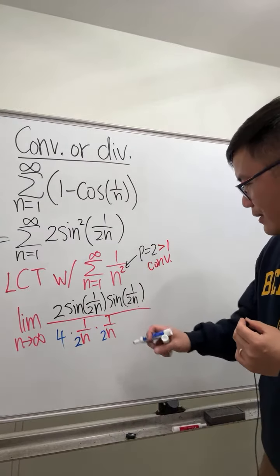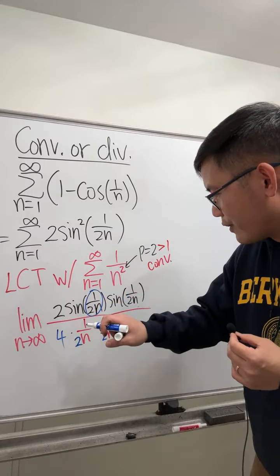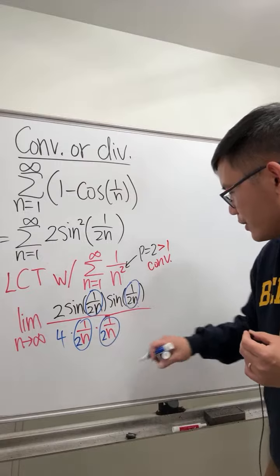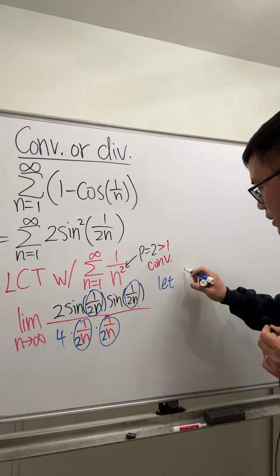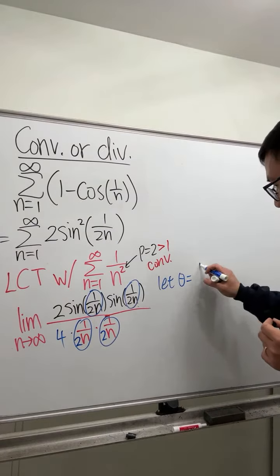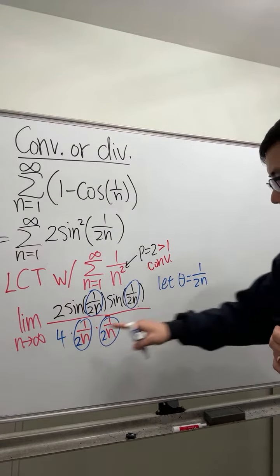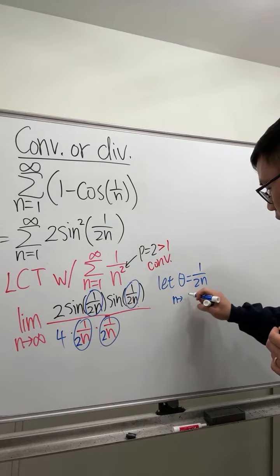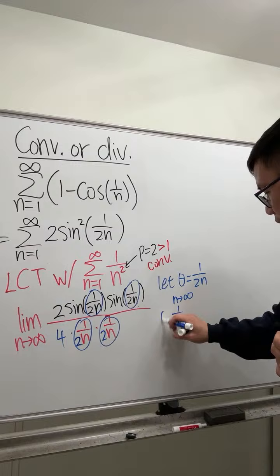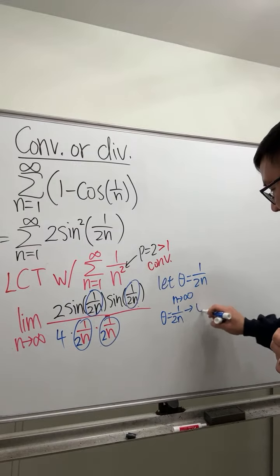Aha, have a look. Notice we have 1 over 2n four times. So if we let angle theta equal 1 over 2n, as n goes to infinity, theta goes to 0.